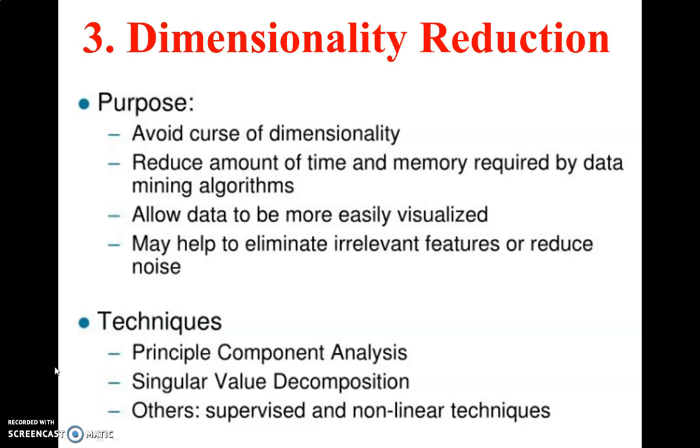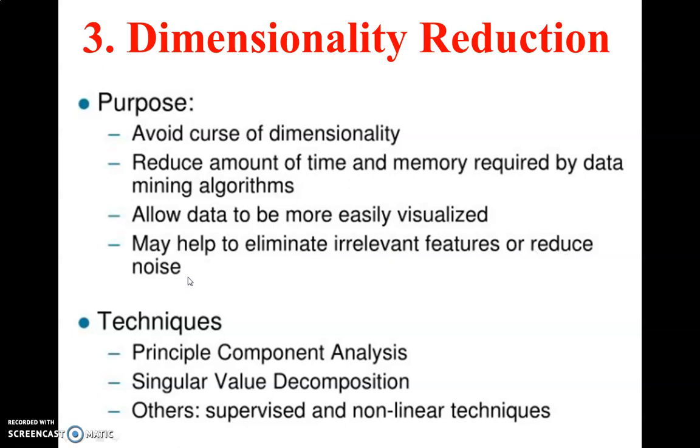The main purposes of dimensionality reduction are: avoid the curse of dimensionality, reduce the amount of time and memory required by data mining algorithms, allow data to be more easily visualized, and help eliminate irrelevant features or reduce noise.